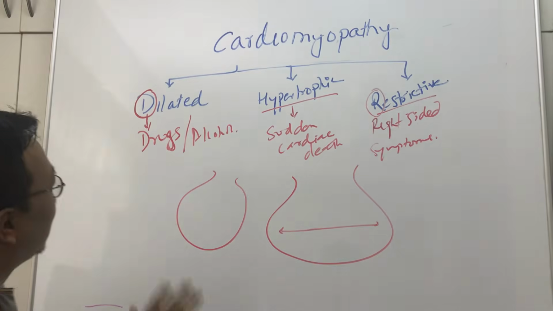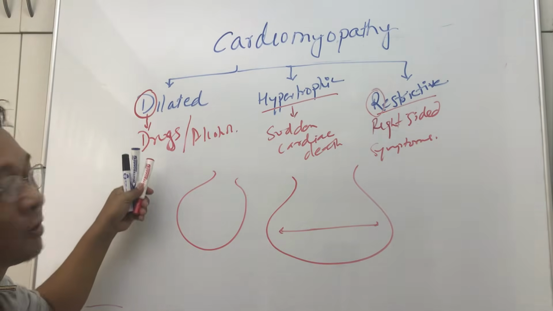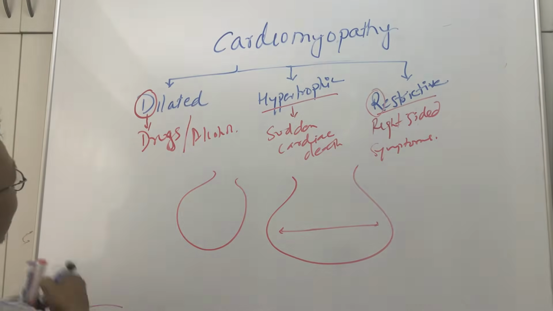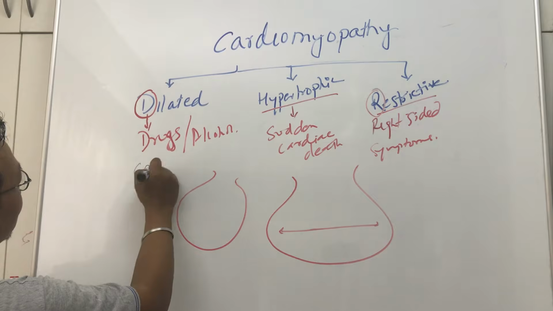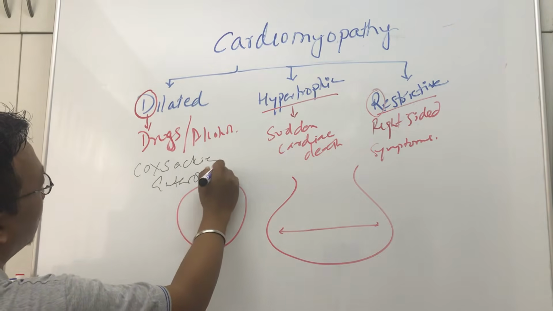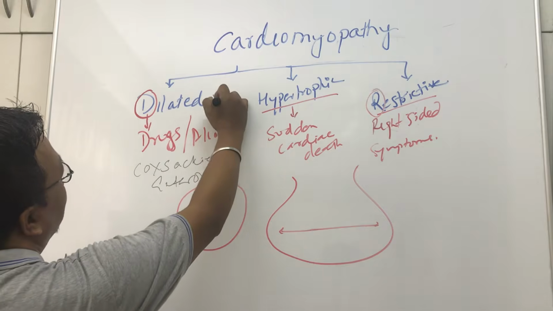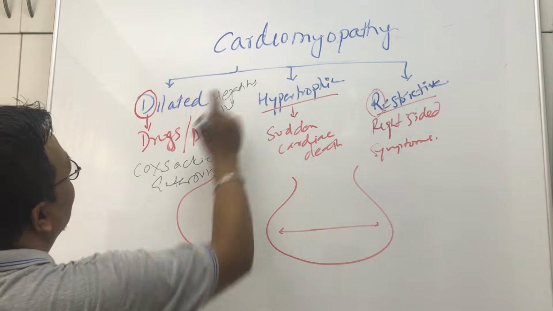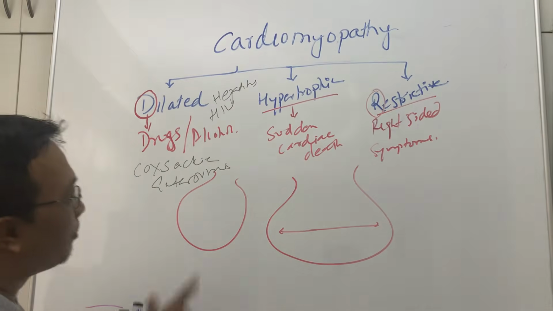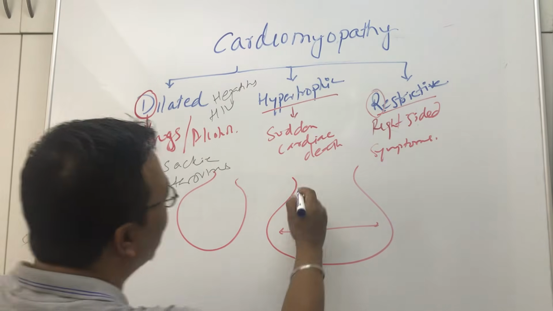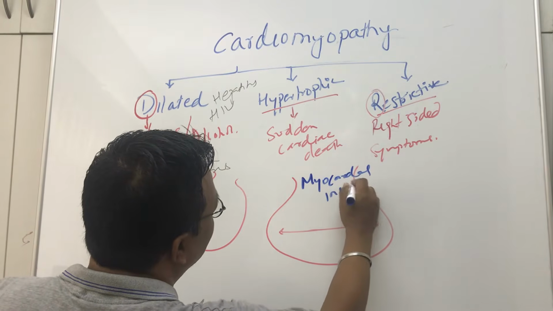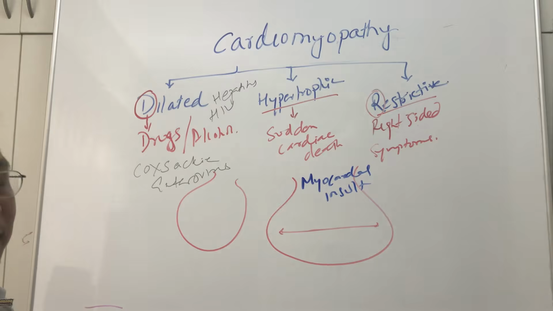First of all, remember, it is basically caused by drugs like cocaine, alcohol abuse, or viral infections like Coxsackie virus, enterovirus, HIV, hepatitis. To have dilated cardiomyopathy, the first thing we need is the myocardial insult. Myocardial insult means injury to the myocardium.